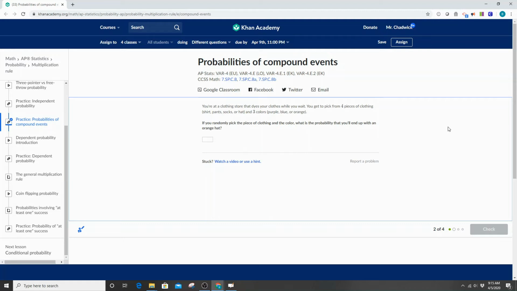Now, this is pretty strange. I've never been to a clothing store that will just dye your clothes while you wait, and then you just randomly pick what clothes you want to have dyed. That's kind of strange, but you know, it's an interesting problem.